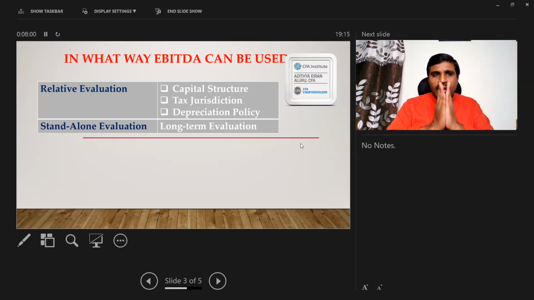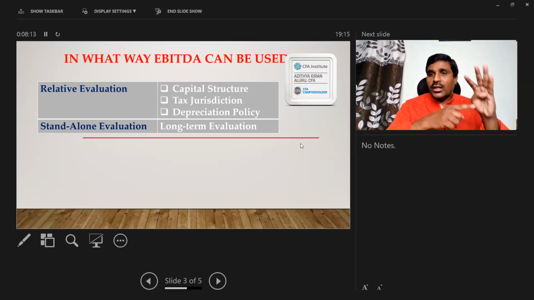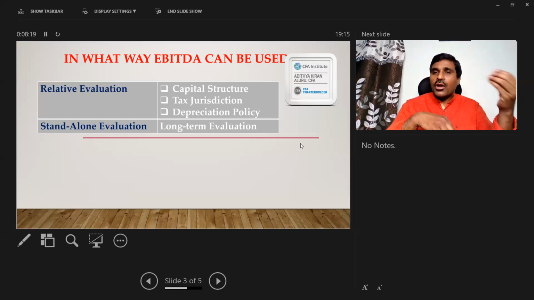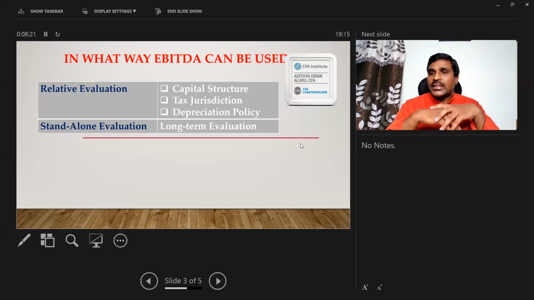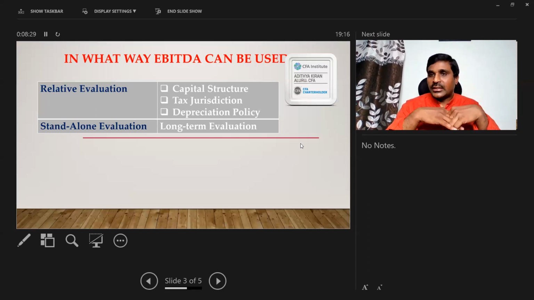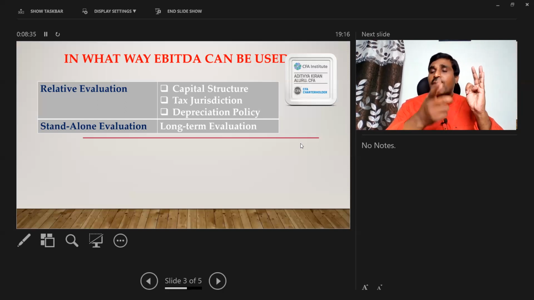When you are evaluating an entity on a standalone basis, that means I'm doing absolute performance analysis, comparing only one entity. In such a case, why should I exclude interest expenditure? Because in the short term I am incurring interest expenditure, but in the long term I may not. Over the next 2 to 3 years, I am going to repay 100% of my debt, so in the long term I may not be using much debt. Therefore, interest is a short-term, non-recurring expenditure, and it makes sense to exclude it. Taxes: currently I'm paying huge taxes, and maybe in the near term I can reduce them. Then it makes sense to exclude it.